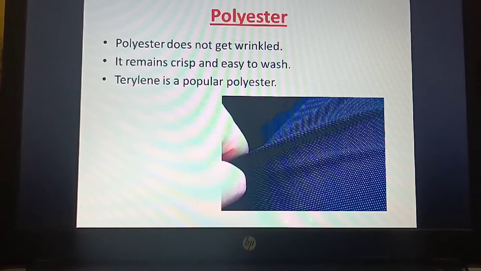This polyester does not get wrinkled, it will not get crushed, it remains crisp and is easy to wash. Polyester you can easily wash. Now terylene is a popular polyester. In polyester there are different types, and among them, terylene is a popular polyester.